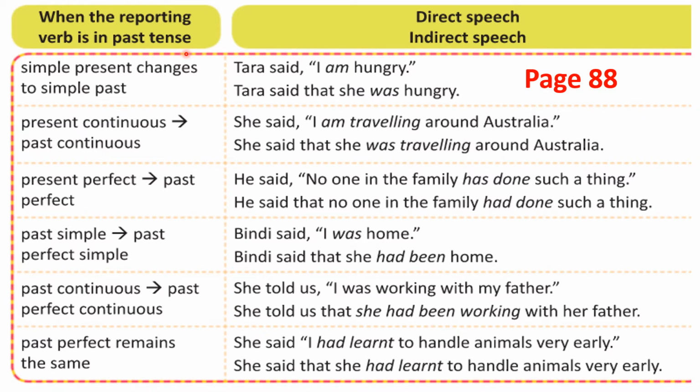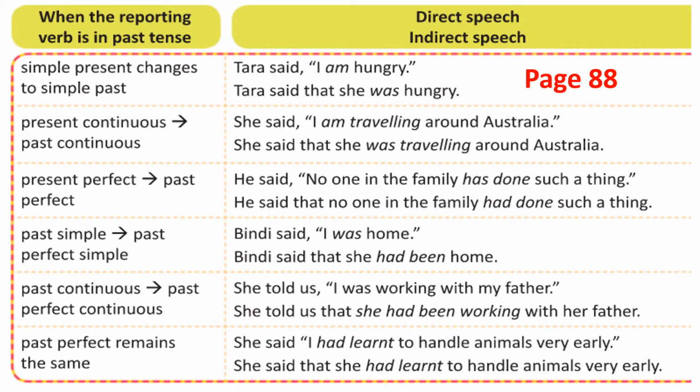If it starts like said, that is past tense. If the reporting verb is in past tense, you have to follow this. Almost all of your reporting verbs will be in past tense. Don't worry, this is the starting stage. This is the first time you are learning direct speech and indirect speech. So if you know this tabular column, your exercise will be easy.